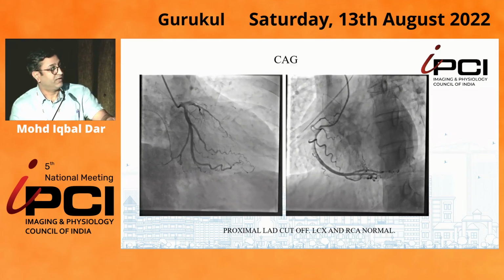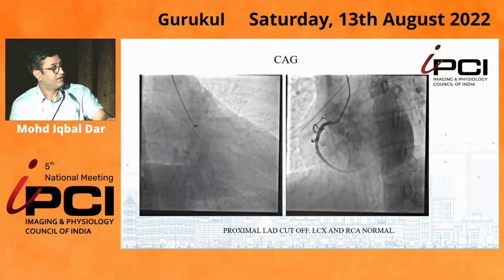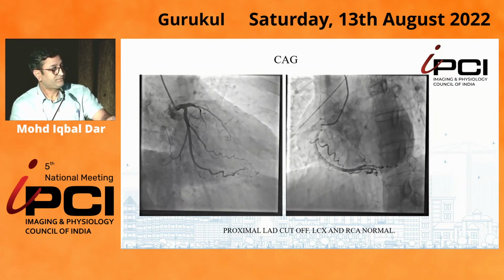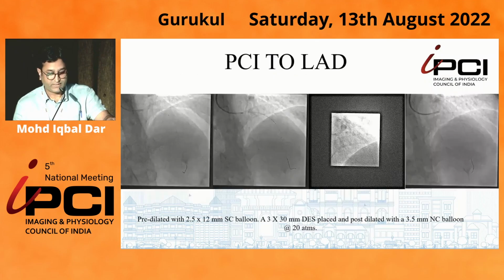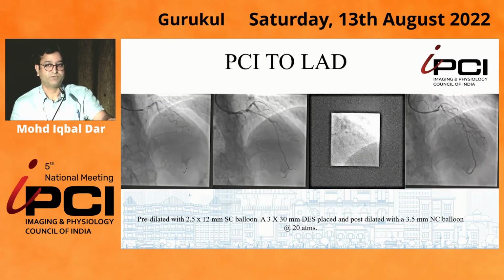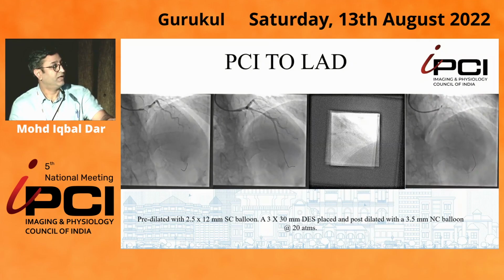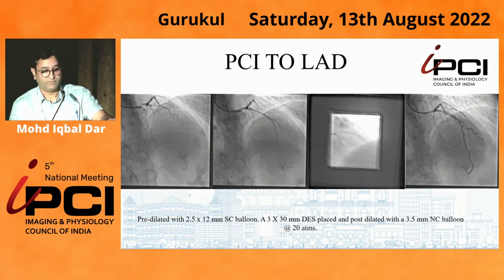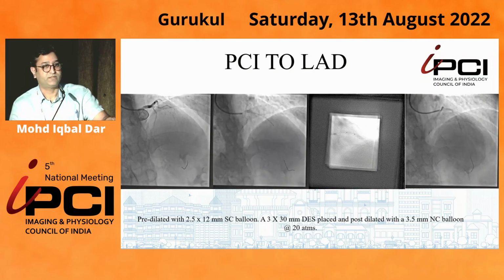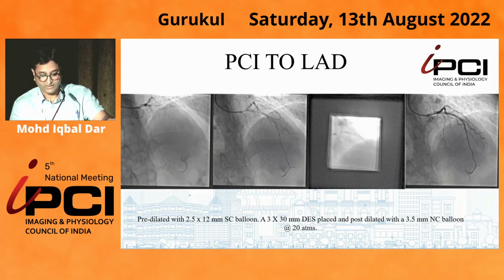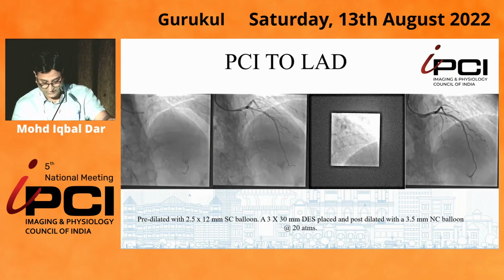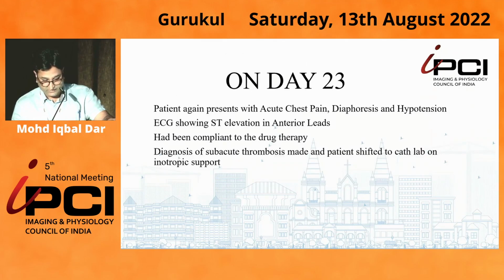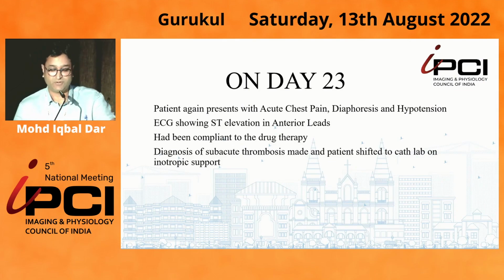So this was the angiogram at that time. You can see that the LAD is cut off proximally, the circumflex looks good, and the RCA looks good. So we went ahead and proceeded with the routine procedure, crossed with the wire, balloon dilated with a 2.5 into 12 millimeter NC balloon, and placed a 3 into 30 millimeter DES and post-dilated with a 3.5 balloon at high pressures up to 20 atmospheres. And after this, the patient goes home, everybody is happy, and we also are happy.